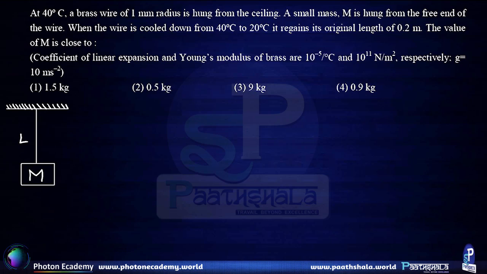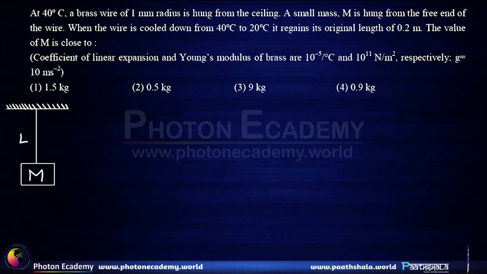At 40 degrees Celsius, a brass wire of 1 mm radius is hung from the ceiling. A small mass M is hung from the free end of the wire. When the wire is cooled down from 40 degrees Celsius to 20 degrees Celsius, it regains its original length of 0.2 meters. The value of M is close to.